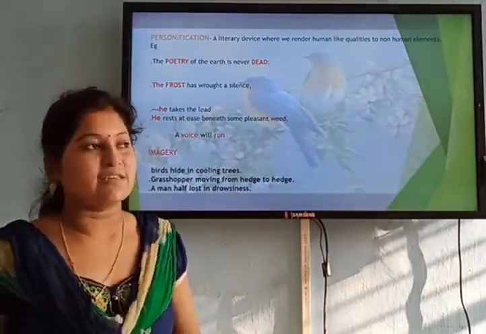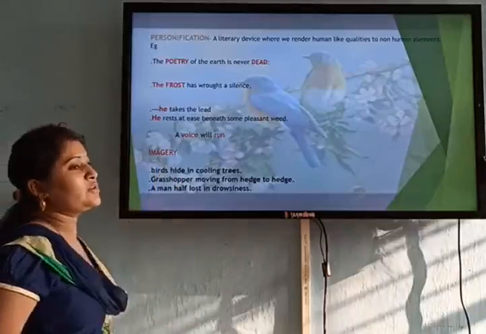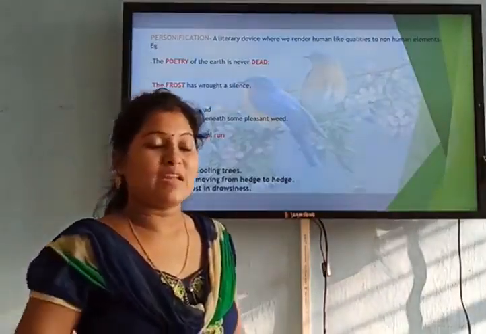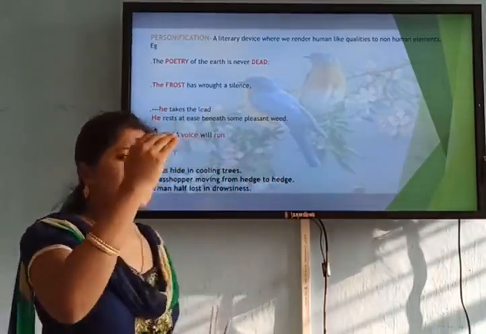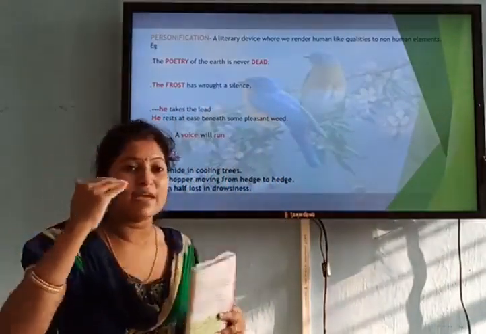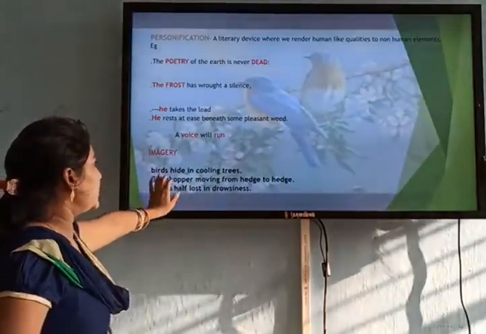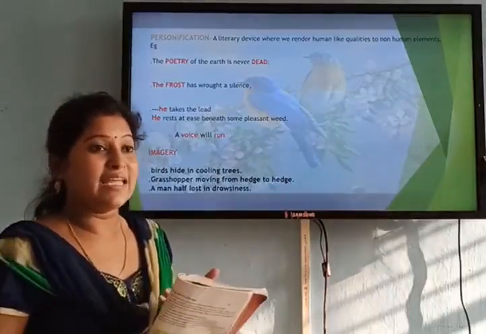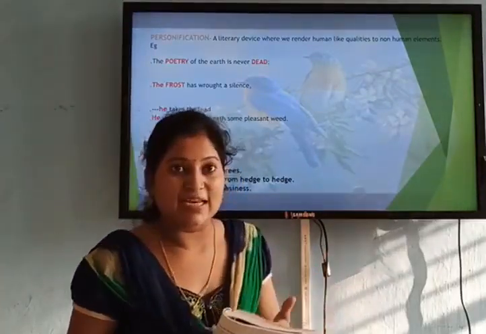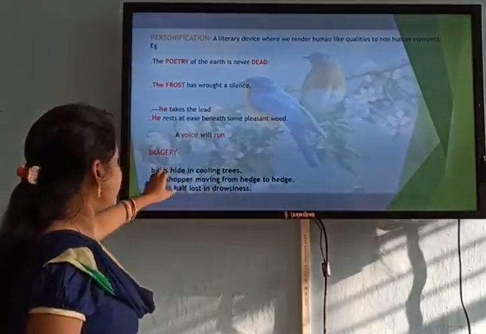Coming to the last literary device that has been used, beautiful imagery. Of course, students, as many times as you go to the poem, you can see that vivid pictures are clearly coming in front of your eyes. That's the imagery. For example, you see the birds hiding in the cooling trees. As soon as you read the line, the birds taking shelter, hiding, the image comes in front of your eyes, and that is the use of imagery.